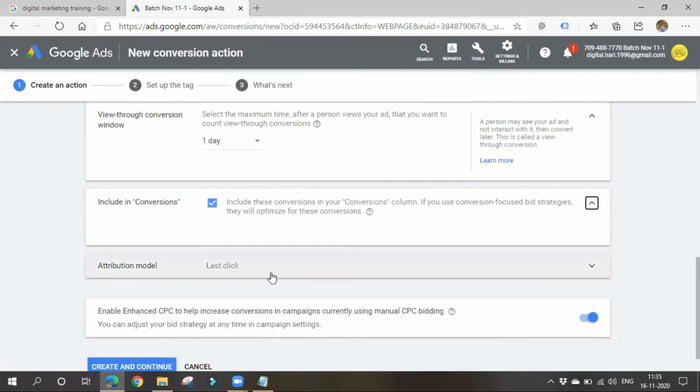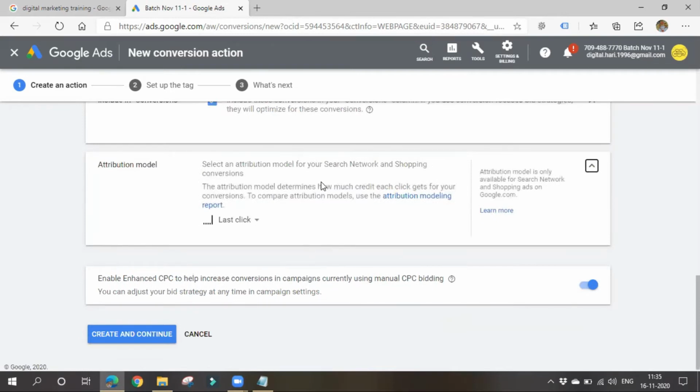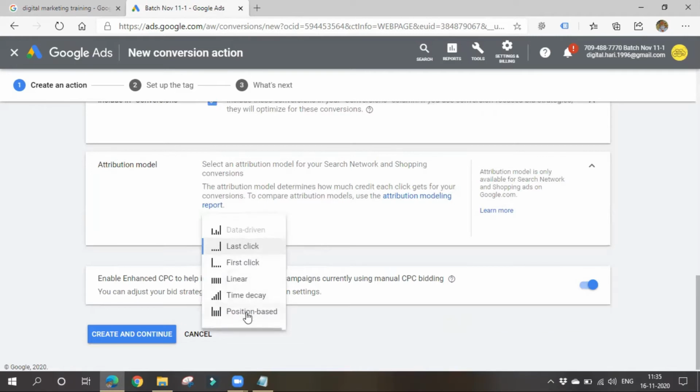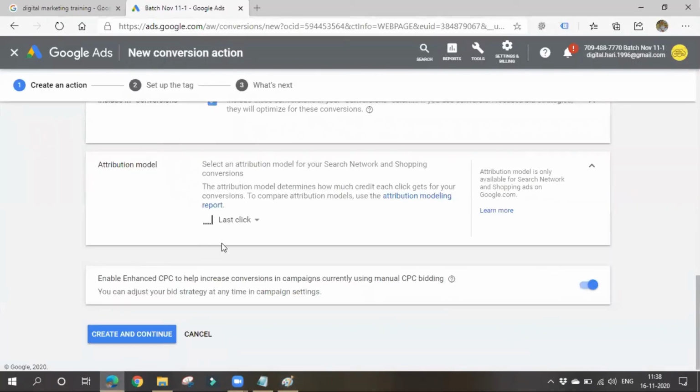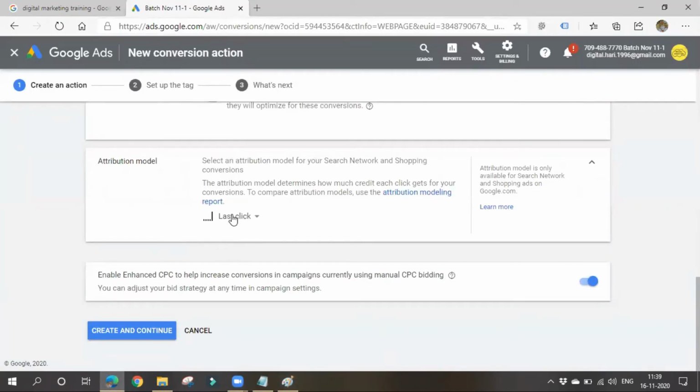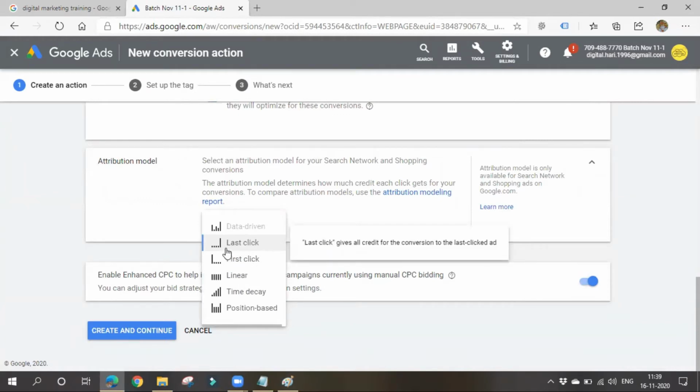Next thing is the attribution model. What is this attribution model? There are 6 types of attribution models. Let's see about them. Consider them as 5 clicks: first click, second click, third click, fourth click, and fifth click. There are various types of attribution models. The first one is last click.